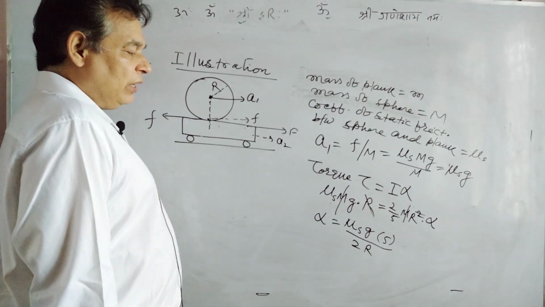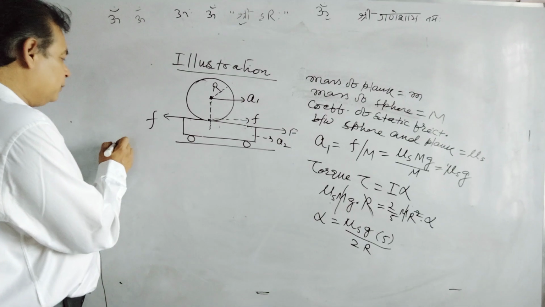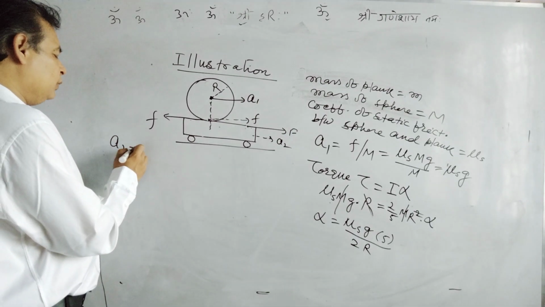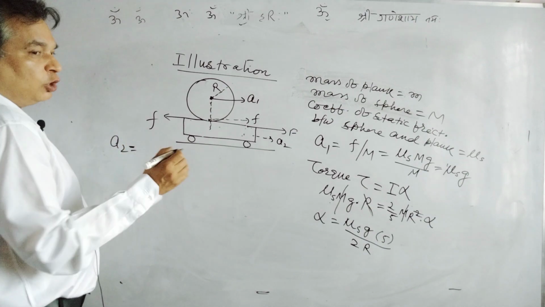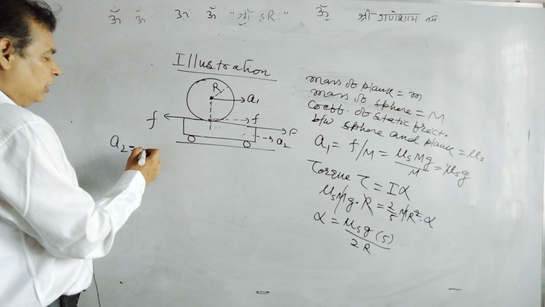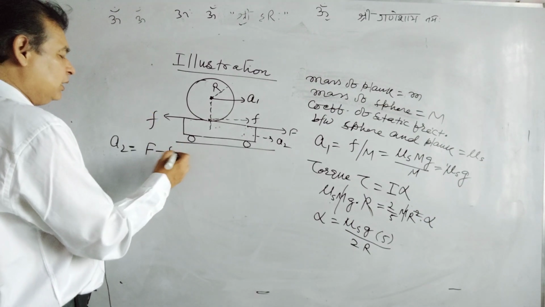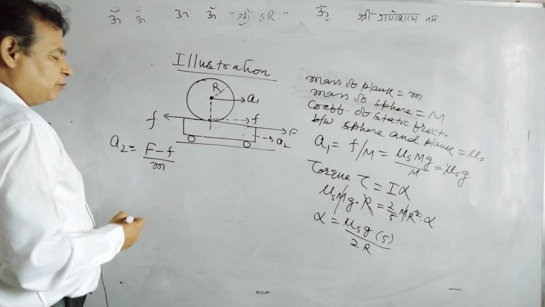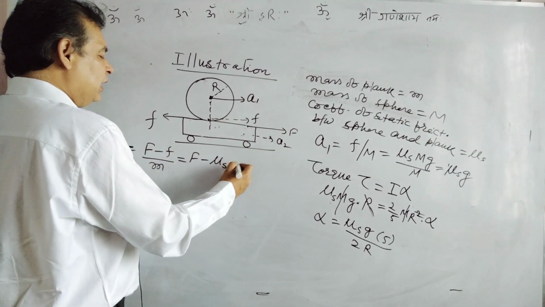And in the same way we can write down the acceleration of the plank. A2 is the acceleration of the plank. That will be net force upon mass of the plank. What about the net force on the plank? Net force is the external force F applied minus friction, upon small mass m of the plank: F minus mu s capital Mg, upon small m.